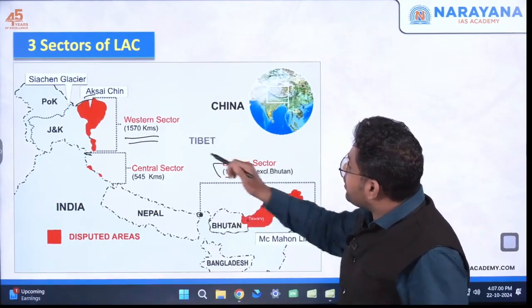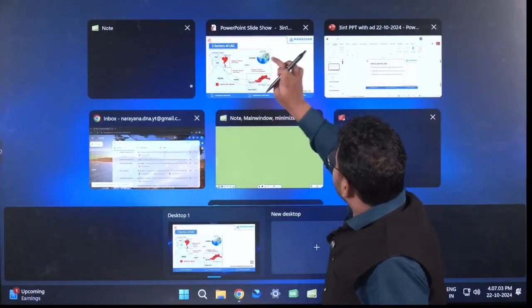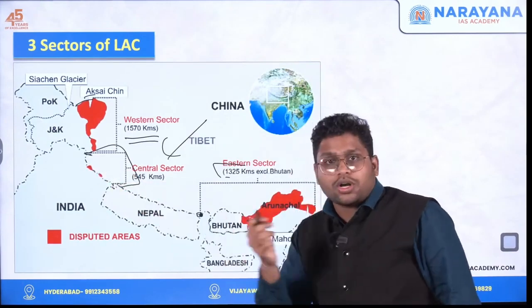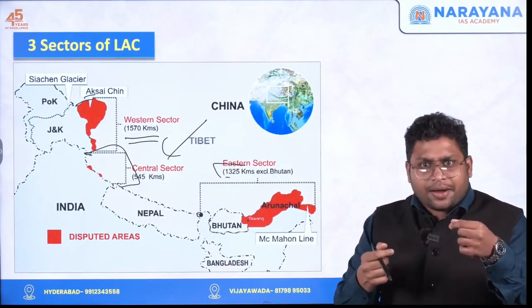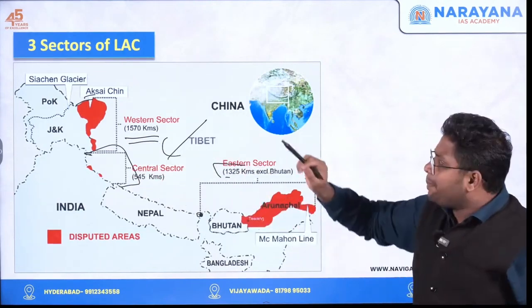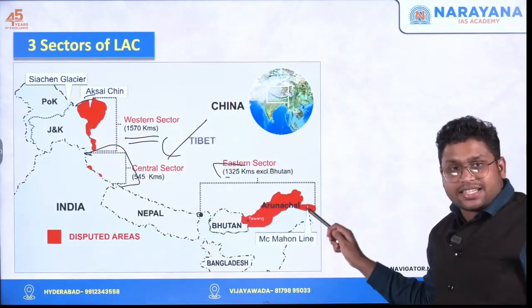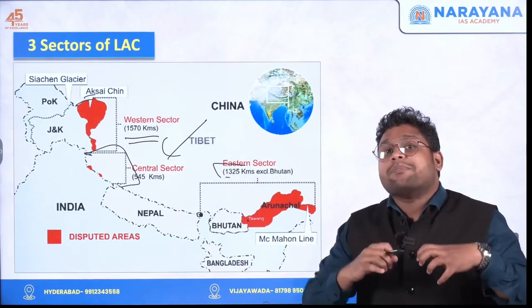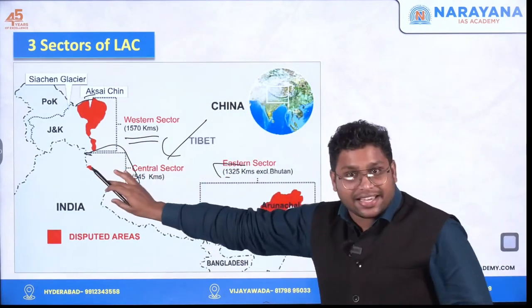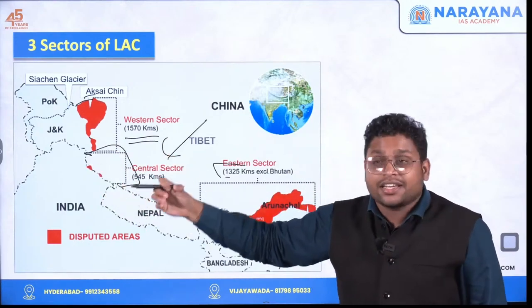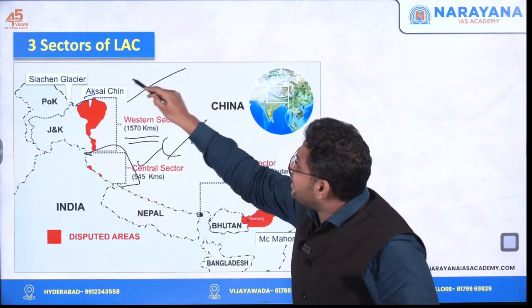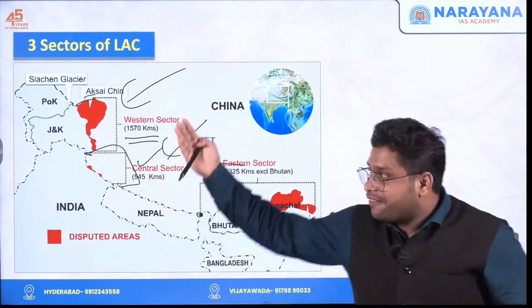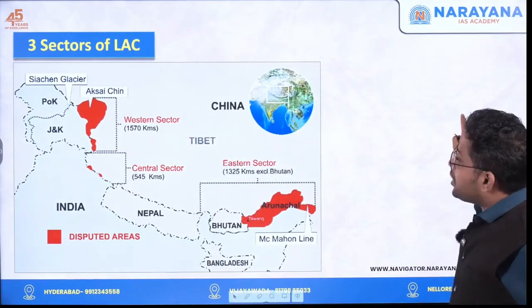At the third, here we have the central sector. This includes your Himachal Pradesh and Uttarakhand. Now we can say, as compared to the western sector and the eastern sector, this central sector is relatively peaceful. We have not seen many fights or incursions in this area. So relatively it is quieter, relatively it is better. But the western sector is the point of contention. Clear? So we have three different sectors for the line of actual control.